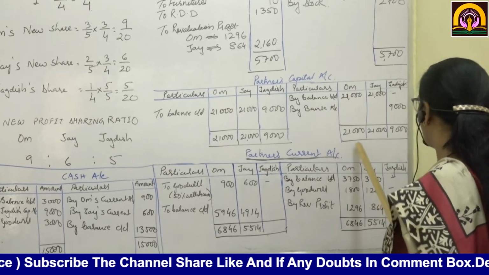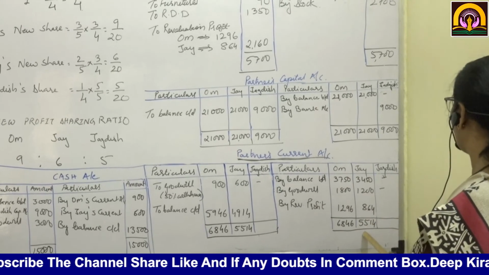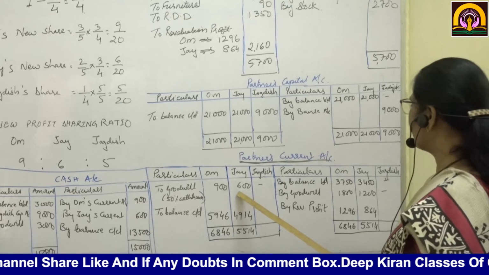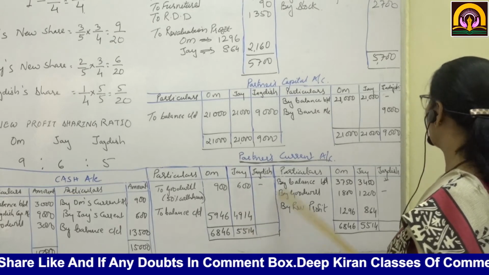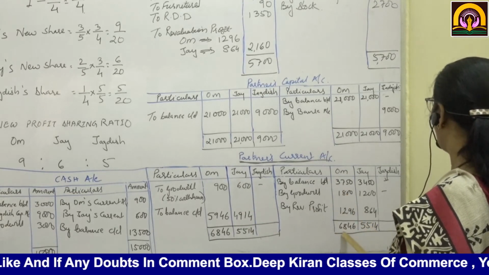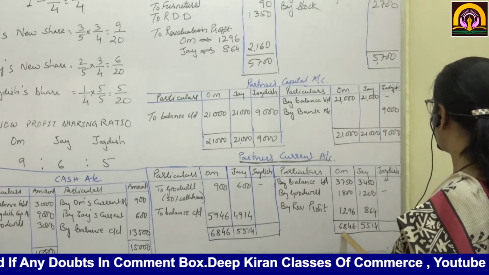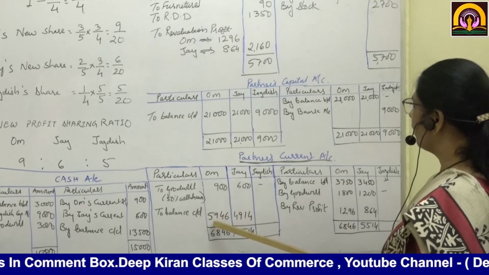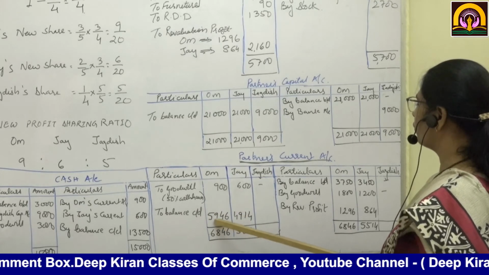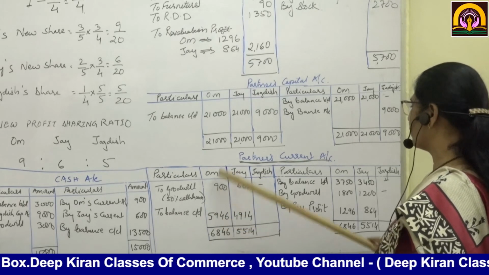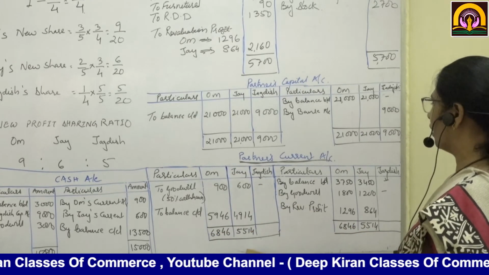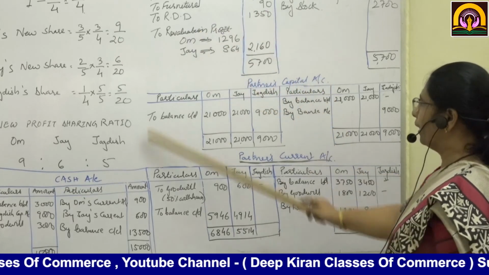Okay. So the total of Jay's current account is 5,514 minus 600, remaining will be this. Om's credit side total will be 6,846 minus 900. The balance will be 5,946. Both the totals of both the sides should be equal. Here I have completed this portion.